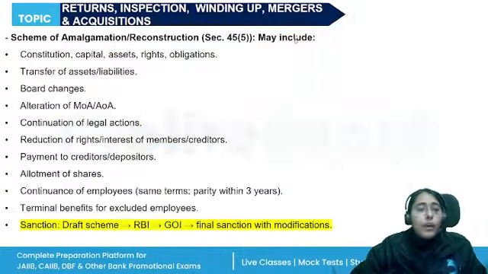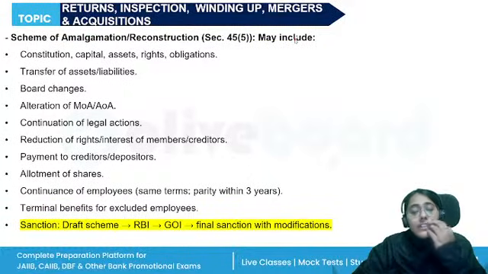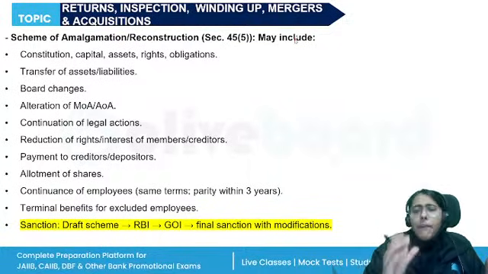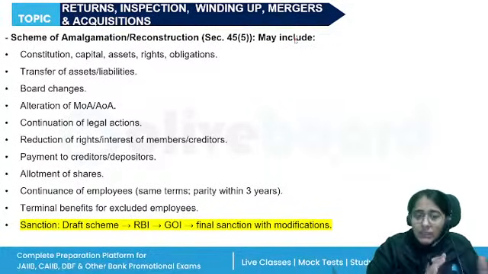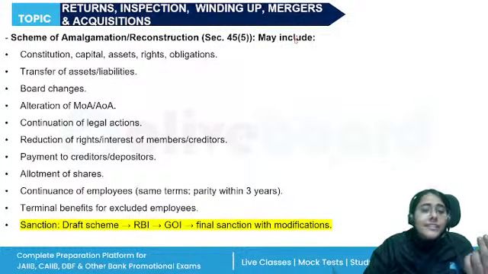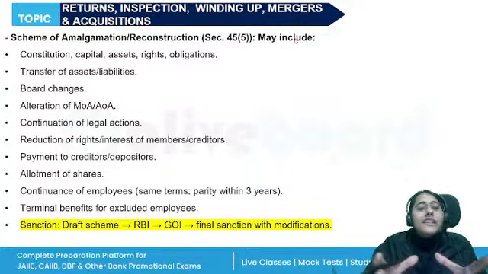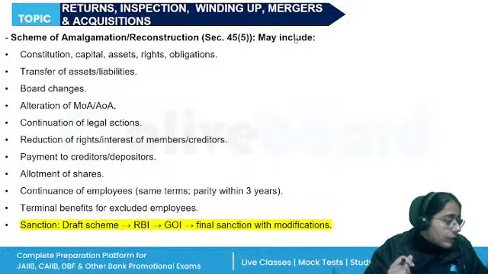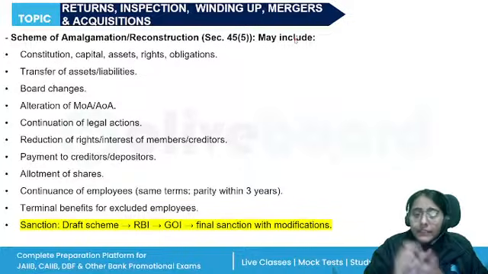Now, if we talk about the scheme of amalgamation, the RBI can prepare the scheme, or the central government can prepare the scheme for the amalgamation or restructuring of the banking company if it is necessary in the public interest, in the interest of the depositors, for securing proper management, or for the banking system of the country as a whole. What will be included in this scheme?